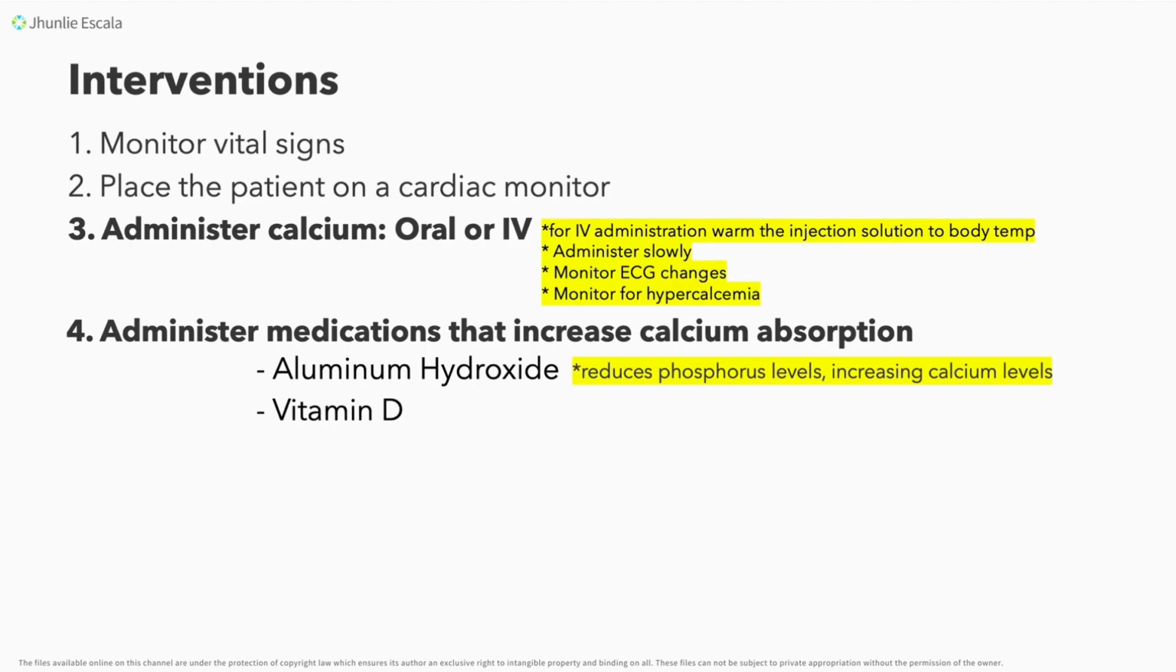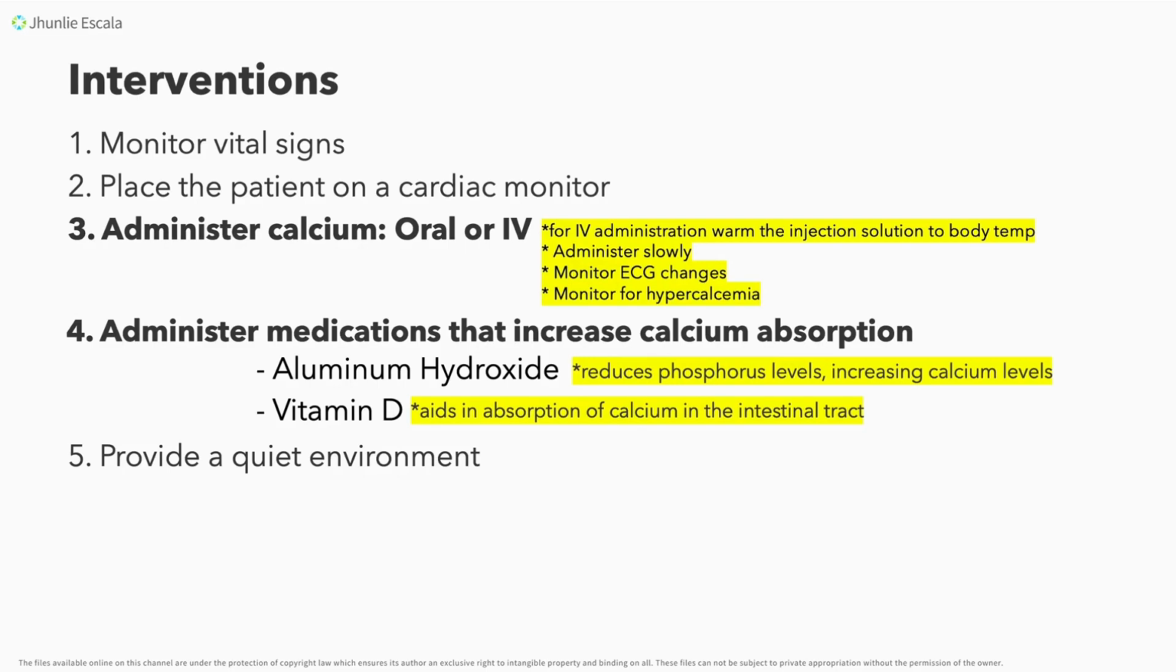Another is we need to administer vitamin D. Again, why? It aids in absorption of calcium in the intestinal tract. So aside from aluminum hydroxide, you also give vitamin D, which aids in absorption of calcium in the intestinal tract. Also, we need to remember that we give our patient a quiet environment. Why? Because the patient is now at risk of having tetany. So, we need to provide a quiet environment and also initiate seizure precautions for our patient.